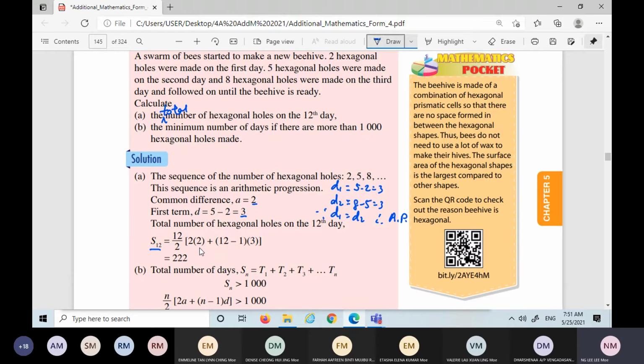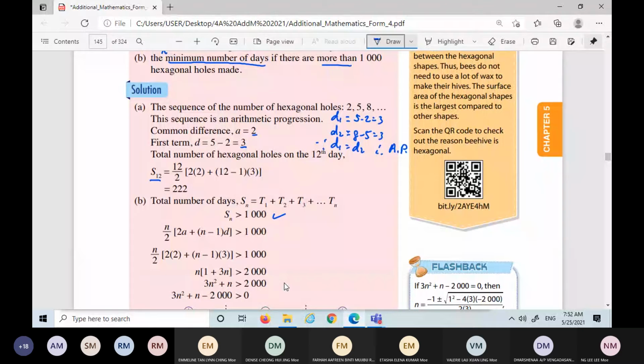Look at part B. Calculate the minimum number of days if there are more than 1,000 hexagonal holes made. Same thing, it is accumulated for 1,000, therefore this is Sn. Minimum number of days, we will see on it after. If there are more than, bigger than, so Sn is bigger than 1,000. So you put in the Sn formula, and the a and the d you can fill out.